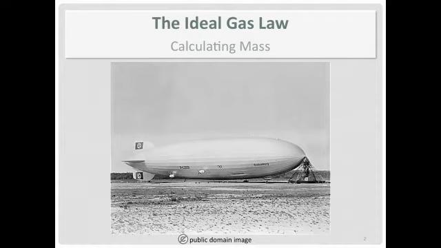We're going to do some more advanced problems using the ideal gas law. So in this problem, we're going to calculate the mass of a certain sample of gas. I'm going to use the Hindenburg as the example. Its construction was started in 1931. It was a Zeppelin, which is a rigid airship, and that's not the same thing as a blimp.